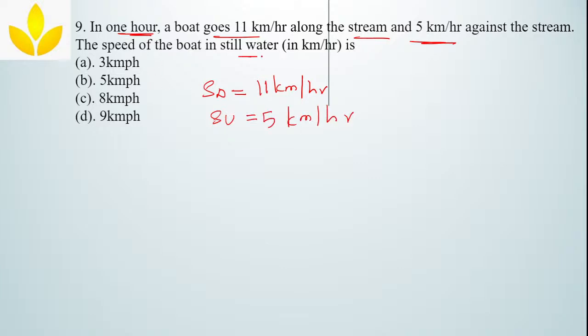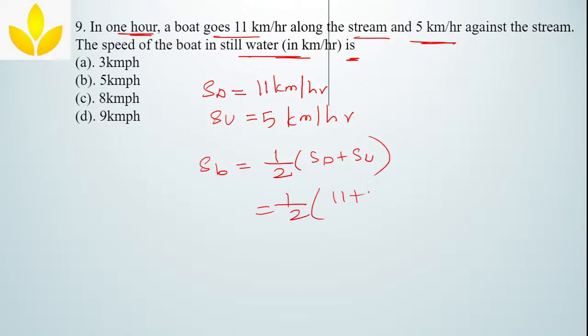The speed of the boat in still water in kilometer per hour is? So we already saw a formula. Speed of the boat is equal to 1 by 2 into downstream speed plus upstream speed, which is equal to 1 by 2 into 11 plus 5. So 11 plus 5, 16. 16 divided by 2, 8 km per hour. Answer is option C. Okay.